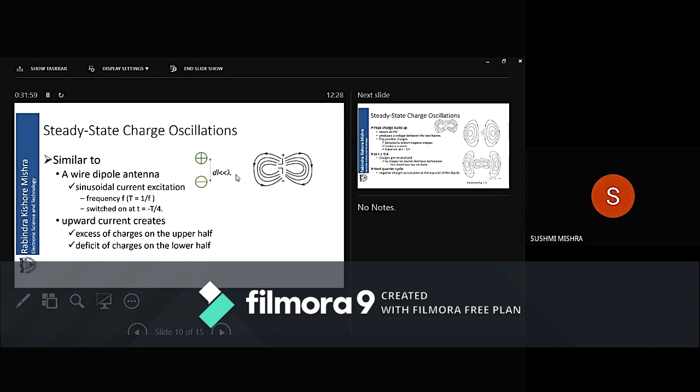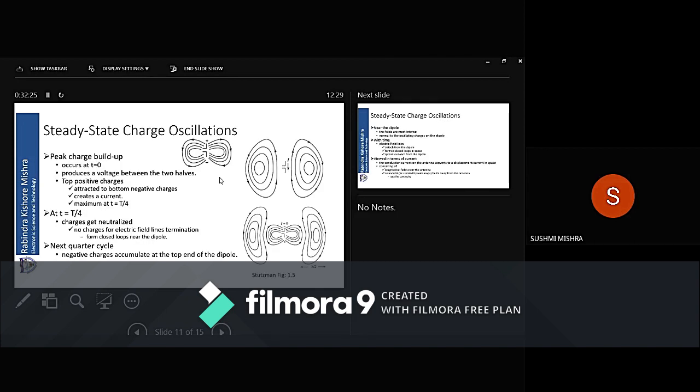As you keep on increasing from t equal to minus T by 4 to 0, what will happen? The upward current will increase charges in the upper part and decrease the charges in the lower part. The same thing will happen with the downward current.